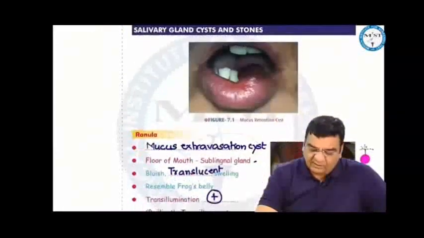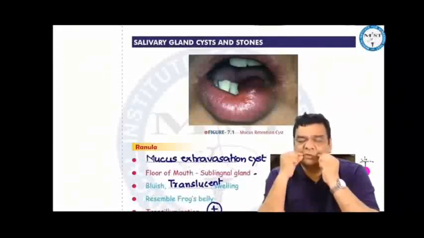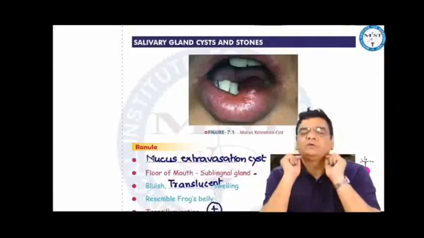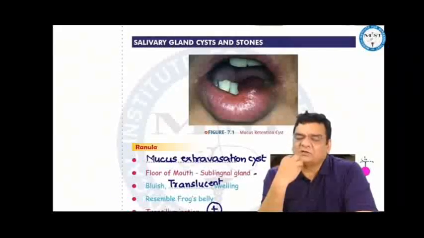If we take a look at something related to salivary glands, we have got the two parotid glands here, which are drained through the Stensen's duct, which opens in the buccal mucosa opposite to the upper second molar. The two submandibular glands behind the angle of mandible drain through the Wharton's duct in the floor of the mouth. The sublingual gland drains into the floor of the mouth through numerous ducts, or these ducts can open into the submandibular duct as well.